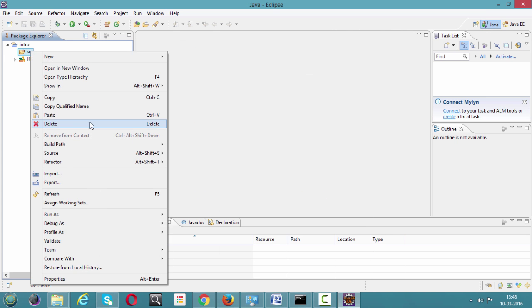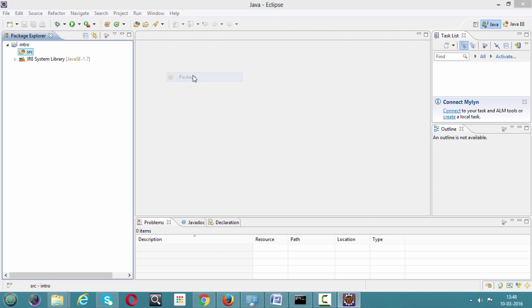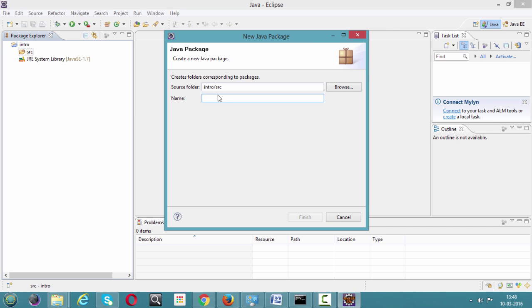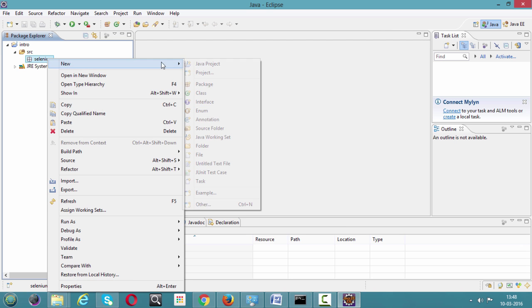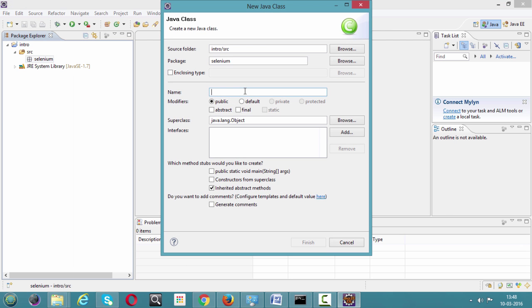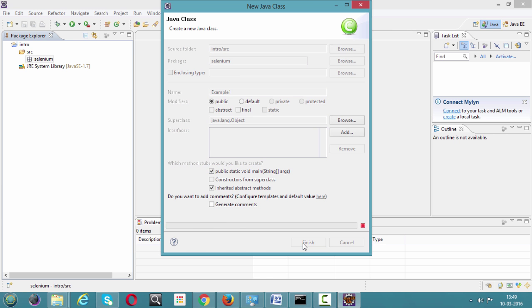Right click on src, move on to new package. So first let us create the package. Selenium is a package. You can give any name. So I've created a Selenium package. Under that we'll create the classes, example 1. Just check this public static void main. This is very important, and just click on finish.